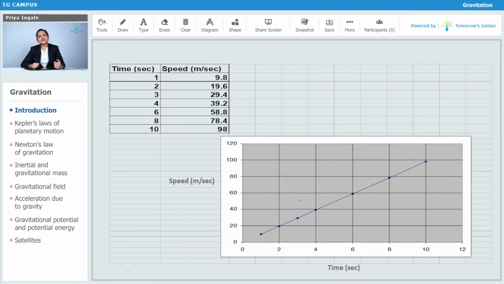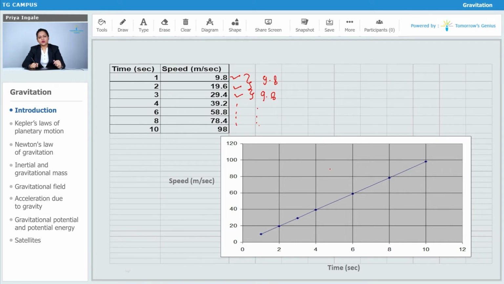So here if we plot a graph of speed versus time, if I have some values like after 1 second I'm getting the speed as 9.8, 2 seconds 19.6, 3 seconds 29.4, and so on. You see the constant difference is there, which is 9.8. Right, so here speed is getting changed uniformly within a second.